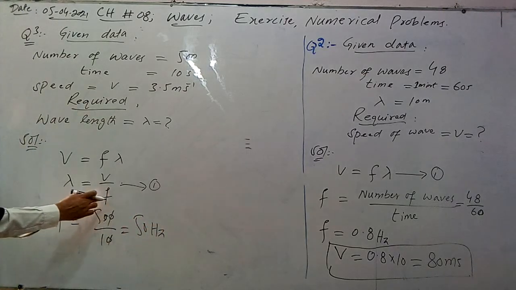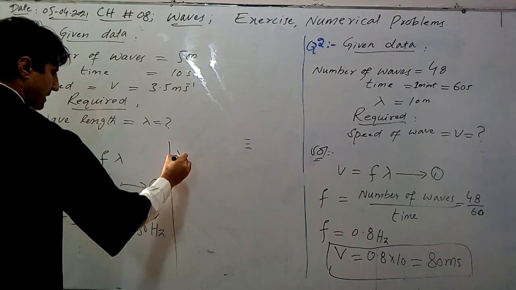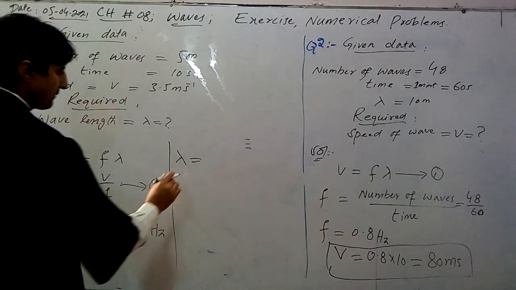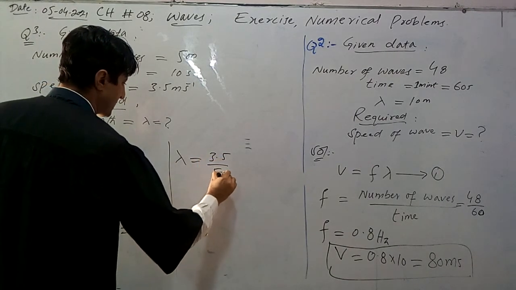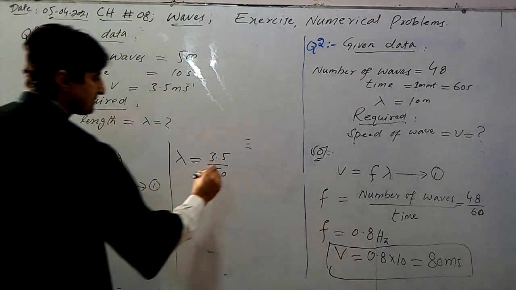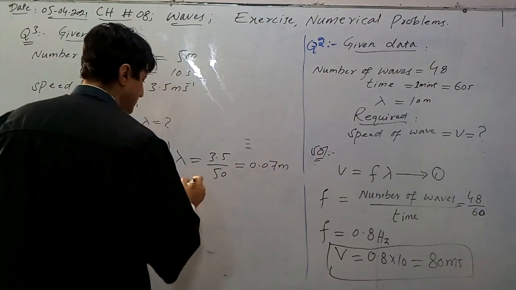Putting this value of f here, we will get lambda is equal to, what is speed? 3.5 divided by f, which is 50 hertz. So 3.5 divided by 50, simply we can calculate the value of lambda as 0.07 meter, or in centimeter.